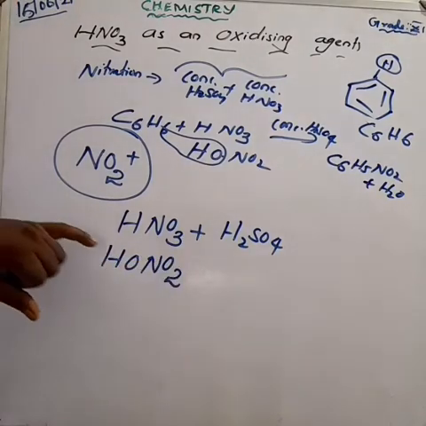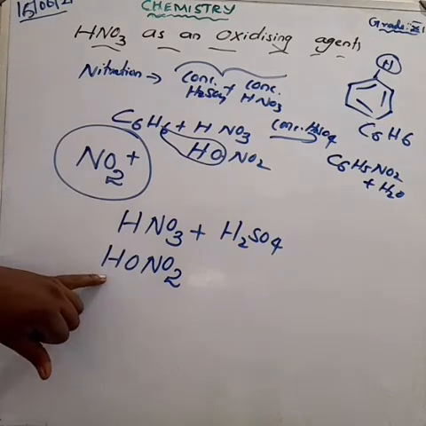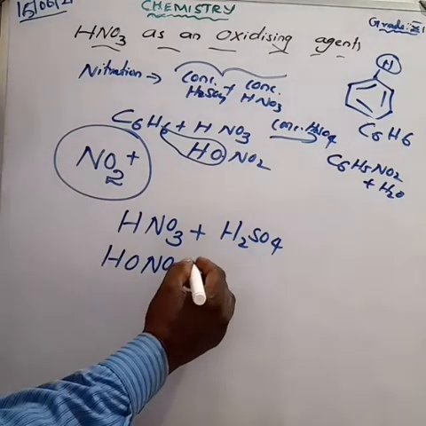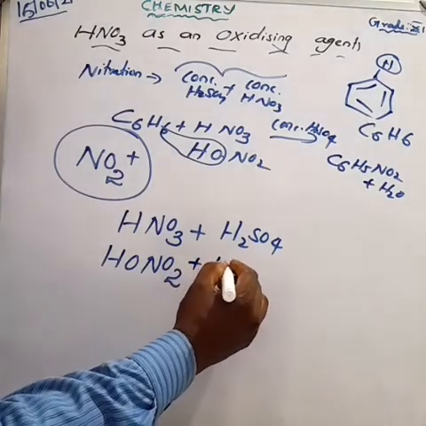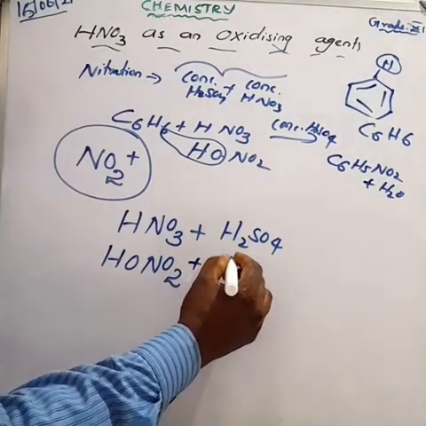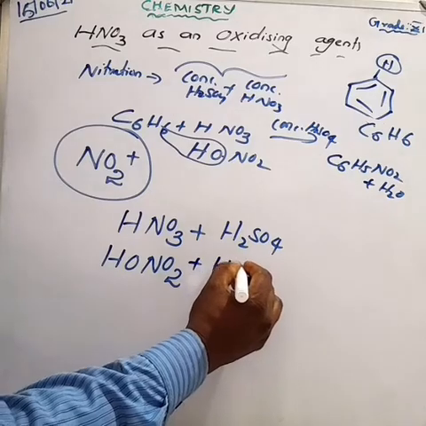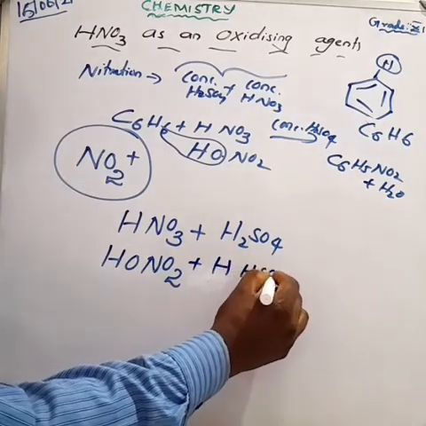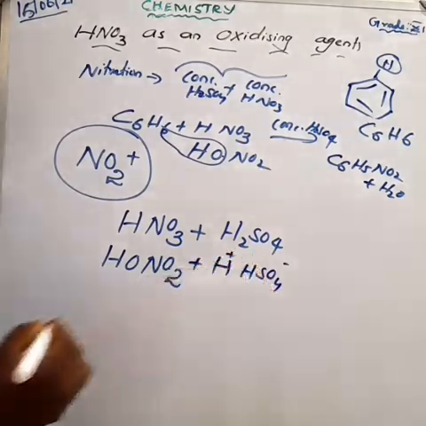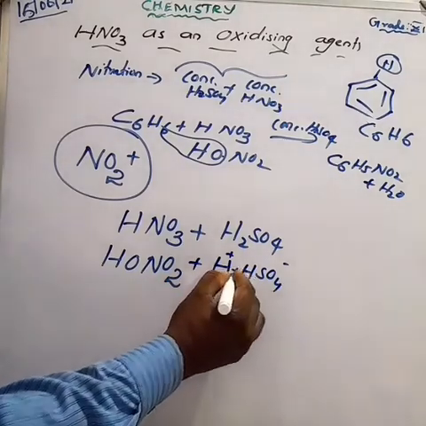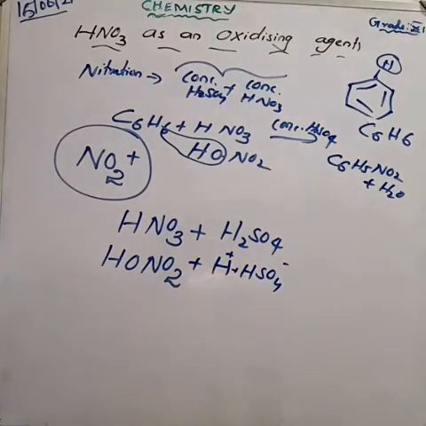What is the formula of nitric acid? HNO3, which can be written as HONO2. Plus sulfuric acid, H2SO4, which I am going to write as H plus HSO4 minus.